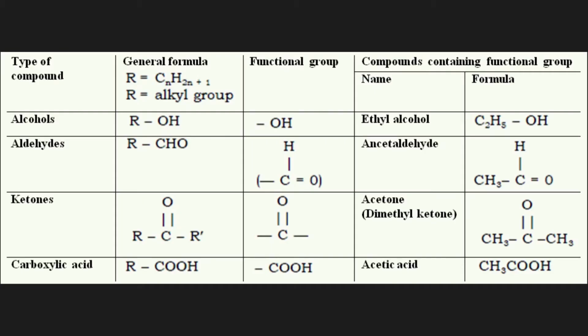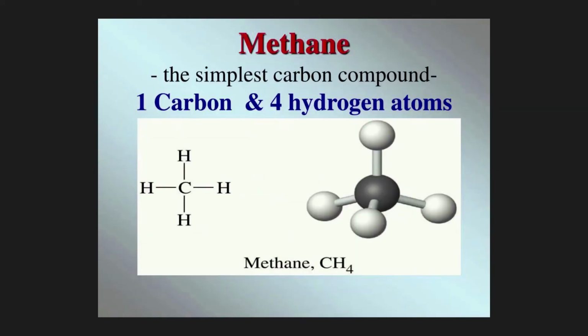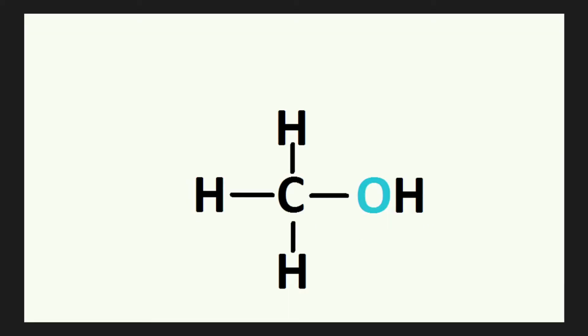So my dear students, there are different functional groups mentioned here: alcohol, aldehyde, ketone, carboxylic acid, and each of them has its own functional group. Just like when alcohol is there, the carbon compound replaces one hydrogen with OH, so it becomes another functional group of alcohol. Let's take the example of methane. It is the simplest hydrocarbon, and you can see carbon is attached with 4 hydrogens. From those 4 hydrogens, any one hydrogen is replaced and it is left with one alcohol OH functional group, which makes it methanol. So this way a new compound or a new structure of carbon is formed.